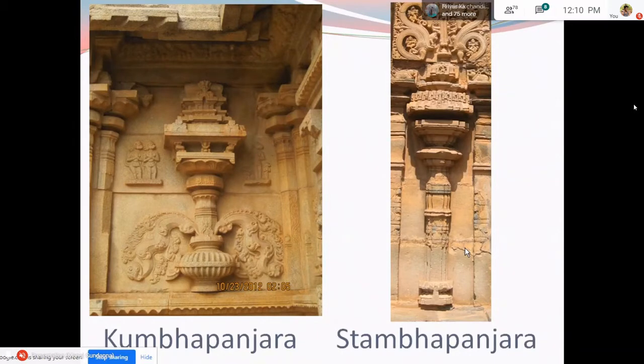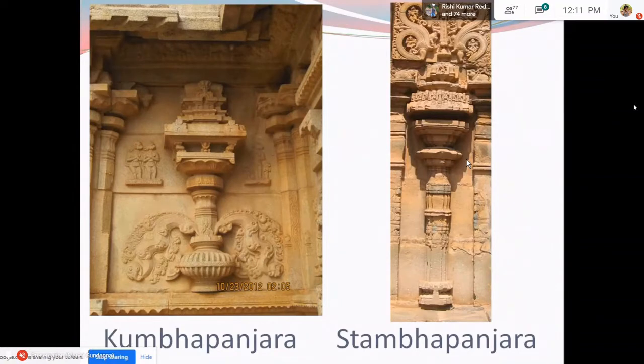The concept is the same in the construction of both these. The nomenclature varies because here what you see is a kumbha. Kumbha means a pot. And Panjara means a cage or a shrine-like structure. So if the Panjara is placed over a kumbha, it becomes Kumbha Panjara. If it is placed over a stamba, a pilaster, it becomes what is called Stamba Panjara.